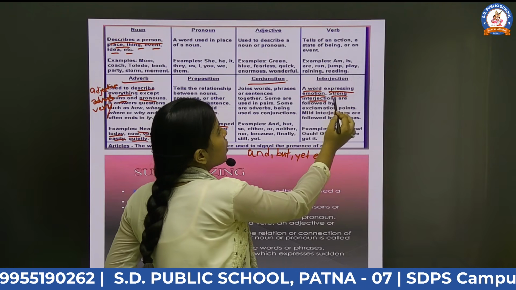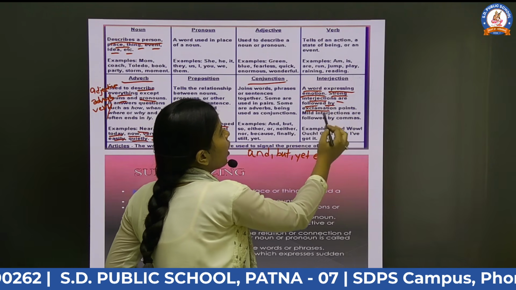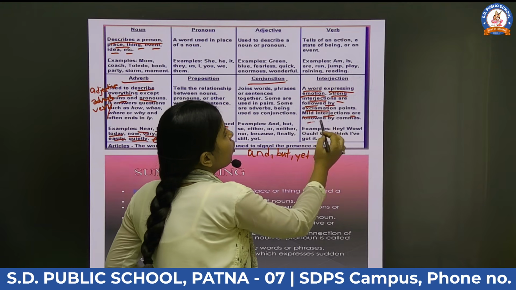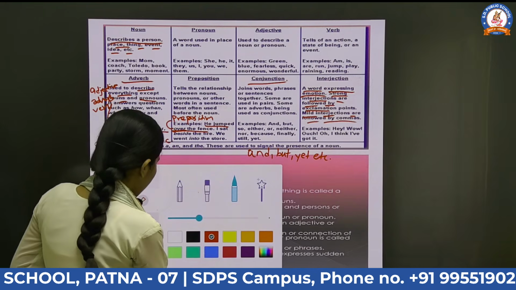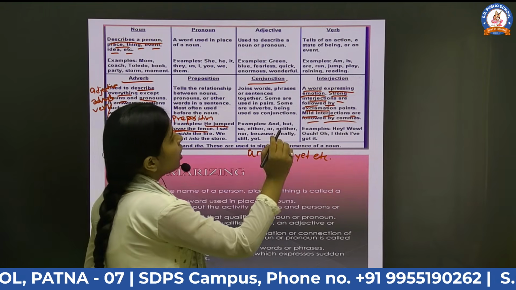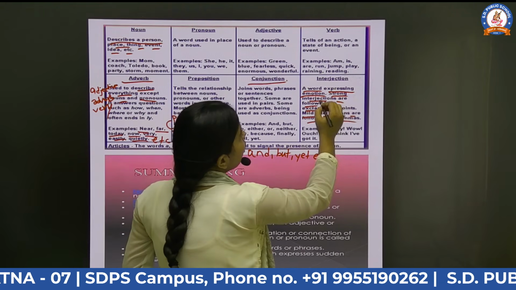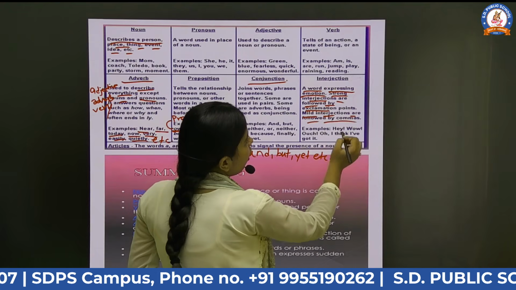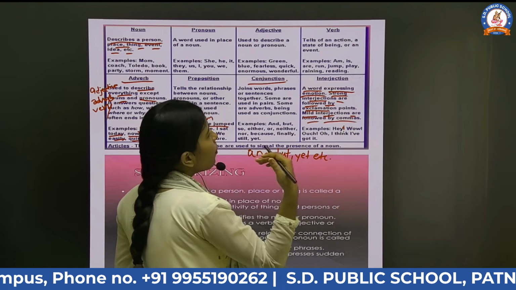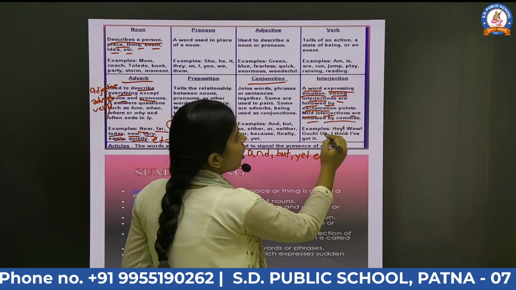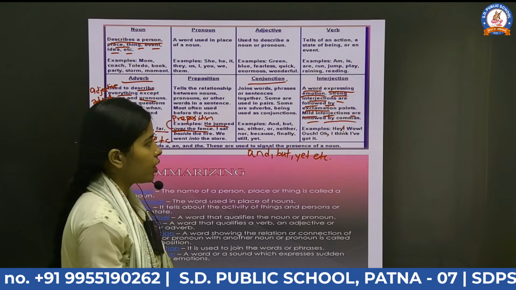Strong interjections are followed by exclamation points. Mild interjections are followed by commas. What it is saying is that if the interjection is about a strong feeling, then it will always hold an exclamation sign. But if it is a mild interjection, then it will hold a comma after it, right?